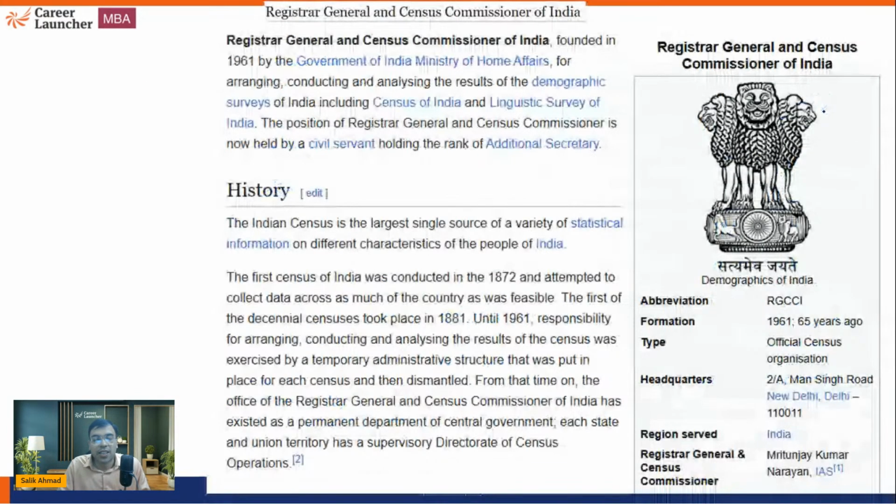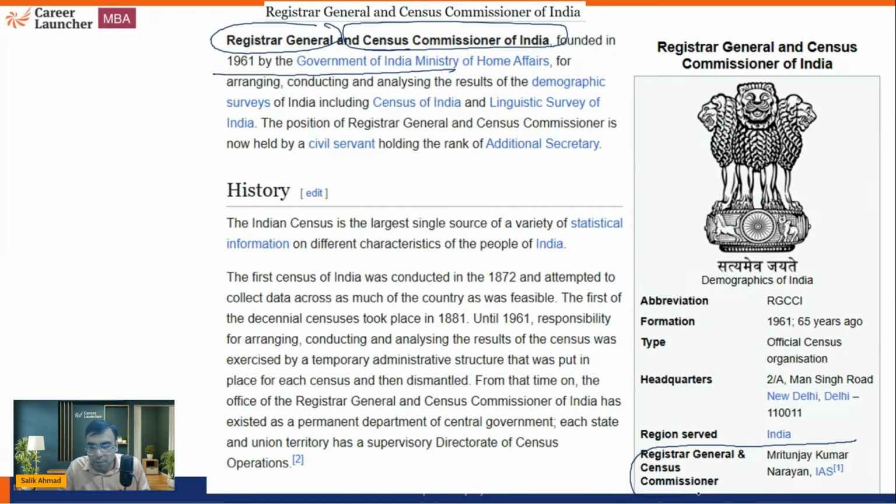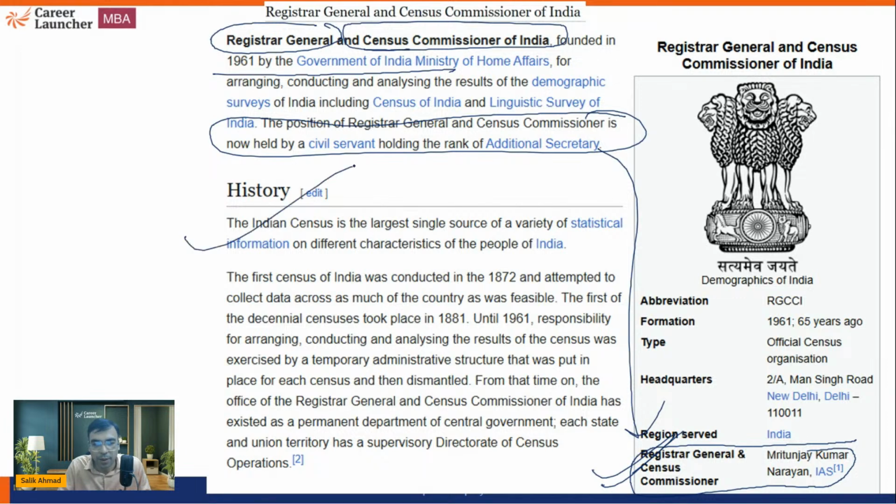And yes, this is about the Registrar General and Census Commissioner of India. He's generally an IAS officer. The concept was founded in 1961. And who is the Registrar General and Census Commissioner of India? Mr. Mrityunjay Kumar Narayan. He is the Census Commissioner of India. Okay, that is what you should be knowing about.